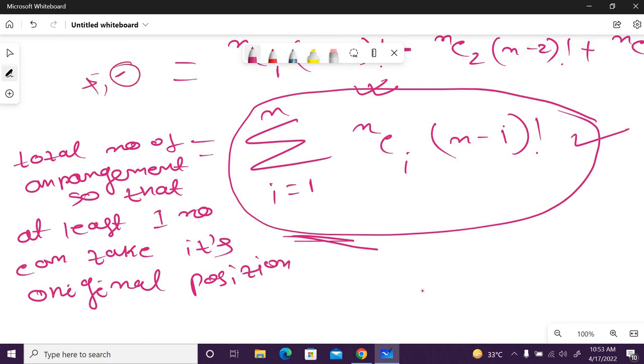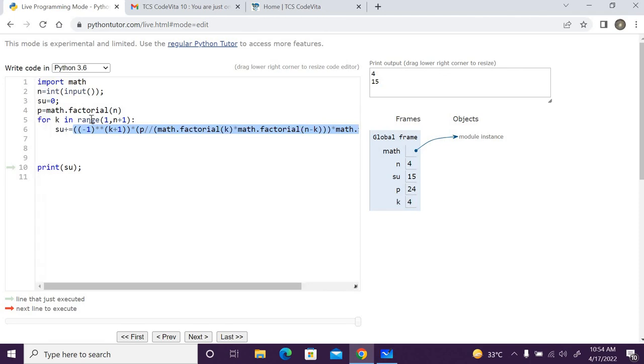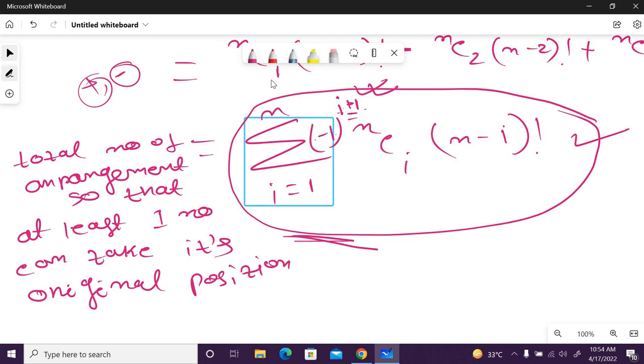So minus 1 to the power i plus 1. If it is 1, 1 plus 1, 1 plus 2. So that minus and plus I have to arrange here. So you can see here minus 1 to the power k plus 1, I am making a for loop from i equals 1 to n.